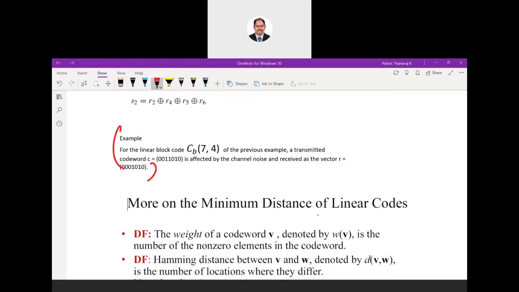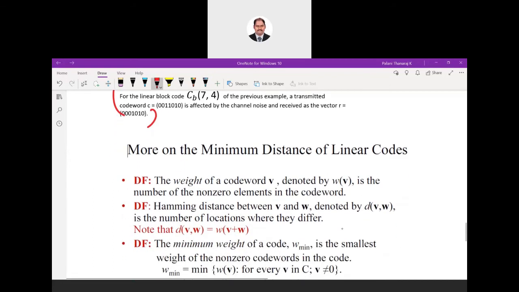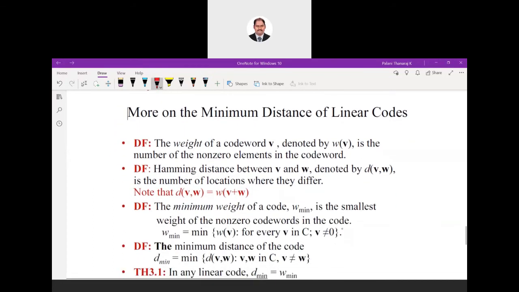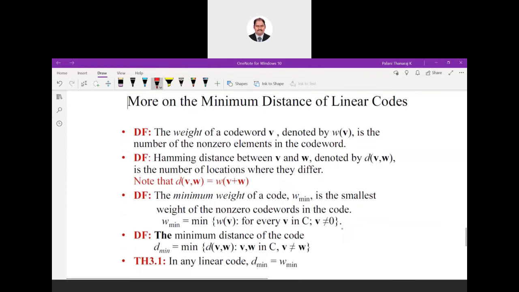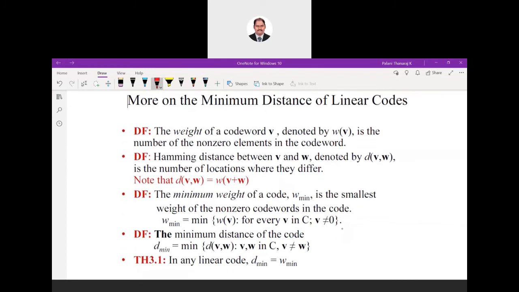Another important question they can expect is, they'll give a block of data and ask you to find out these things. These are the properties of the code words. They can ask you what is the weight of the code word. The weight of the code word is the number of non-zero elements in the code word. That's all. Simple as that.